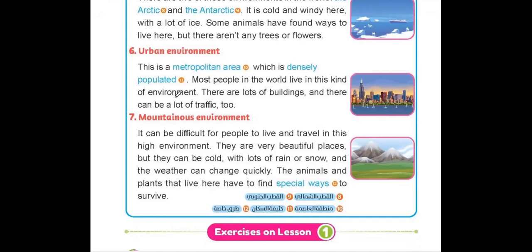So many people around different places would like to live in this kind of environment. There are lots of buildings. Yes, because the buildings are related to the people. So if there are too many people, we can find more buildings. And there can be a lot of traffic, of course. So if there are too many people, we can find a lot of traffic.